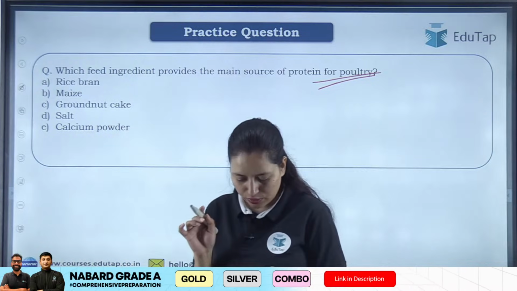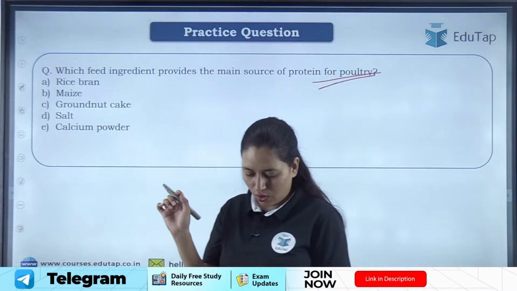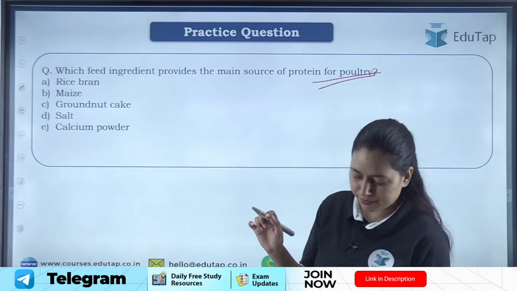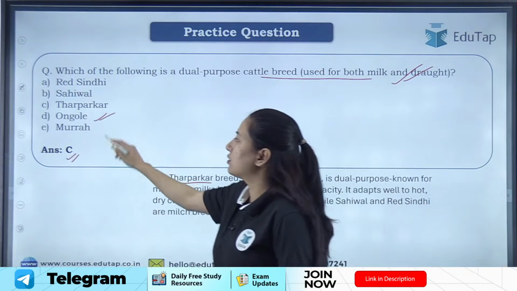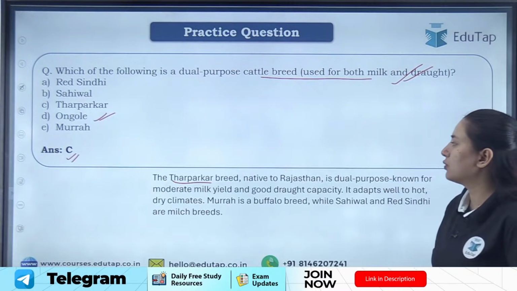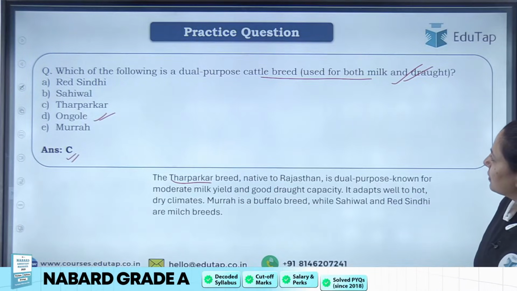Jaya, yes, Ongol is a dual purpose breed, ठीक है। कहाँ पे था? Yes, Ongol is also a dual purpose breed, ठीक है। Which of the following is dual purpose cattle breed?